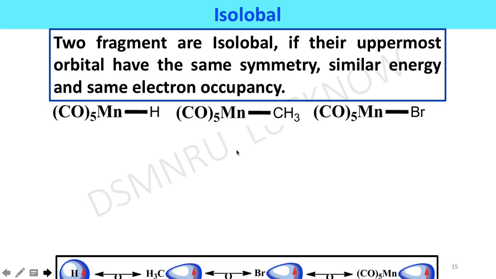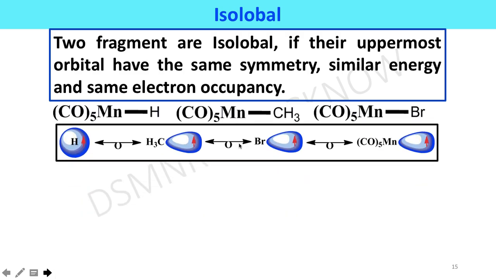Some more examples of isolobal fragments are shown here. First, hydrogen is isolobal to methyl, and methyl is isolobal to bromine, and bromine is isolobal to manganese pentacarbonyl, because each has the same number of orbitals and the same number of electrons to share with each other.